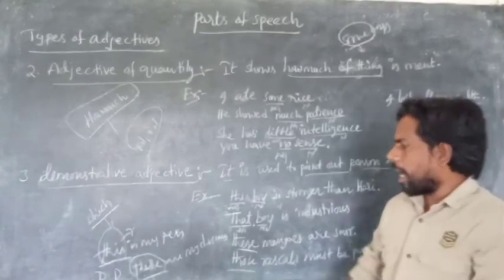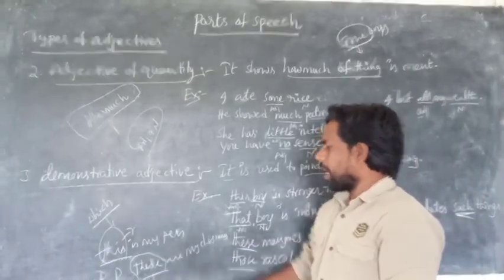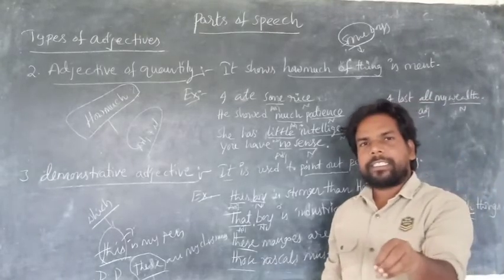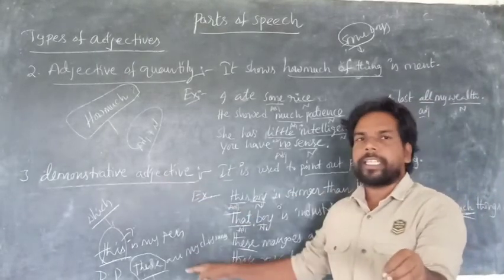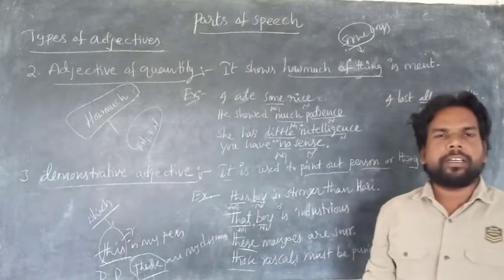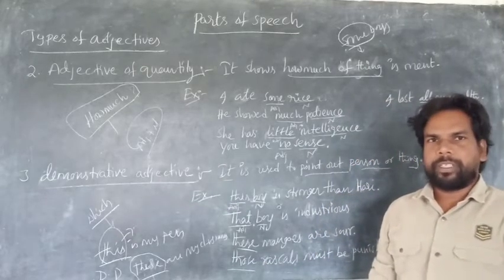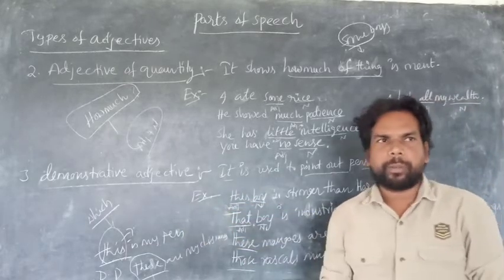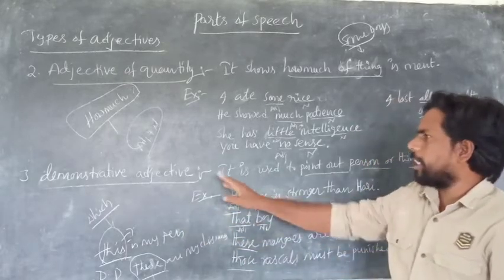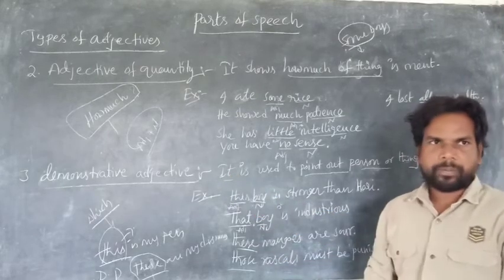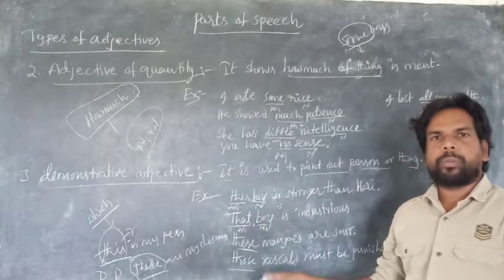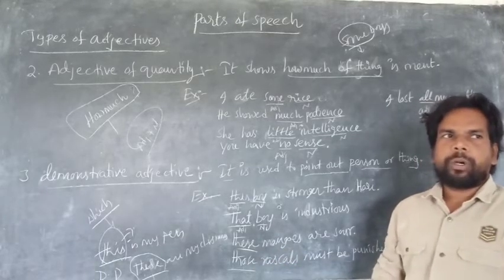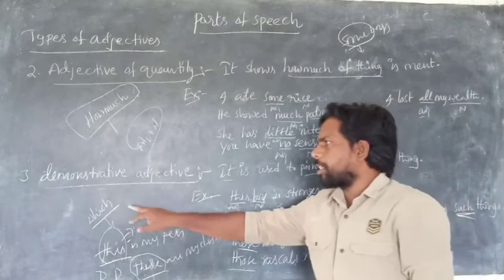When there is a noun along with this: these rooms are dirty. Here, these is a demonstrative adjective because there is the word room. Is it clear? This is the difference between demonstrative adjective and demonstrative pronoun. Demonstrative adjectives can be used along with nouns. These adjectives can be used to point out a particular person or particular thing.